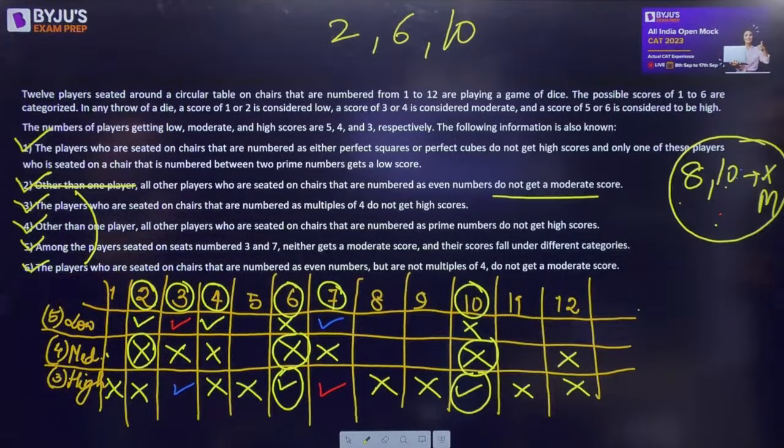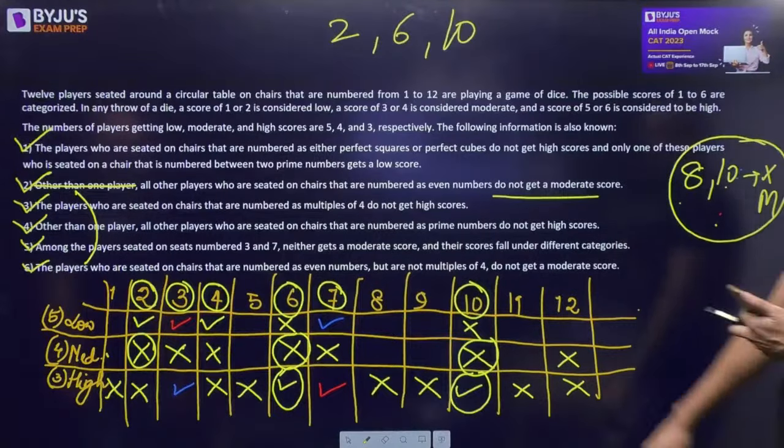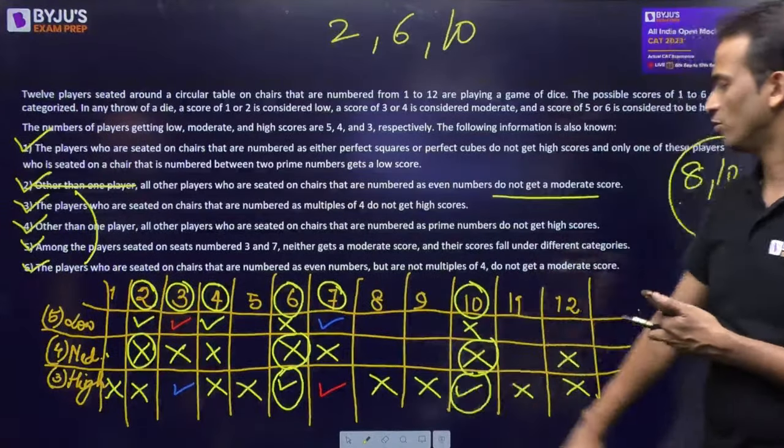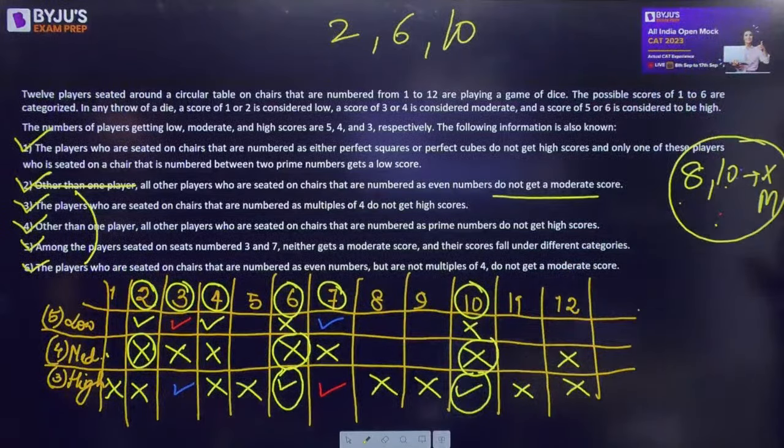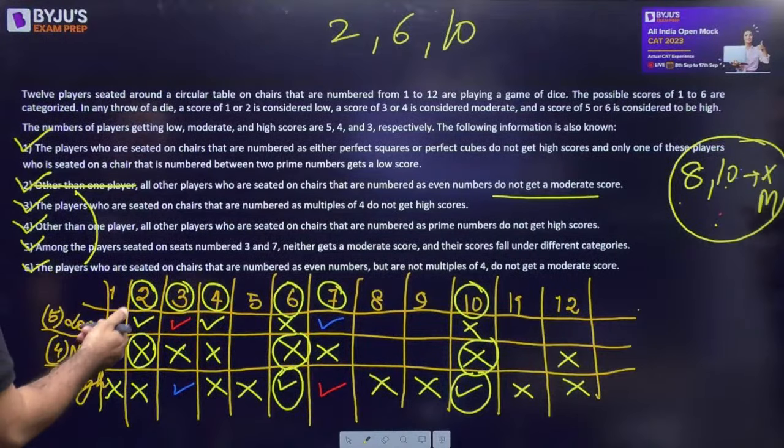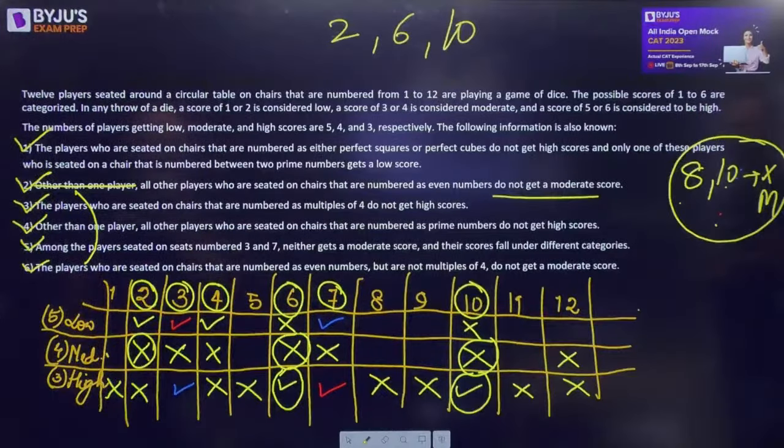So 8 and 12. I was saying 8 will definitely get a moderate because out of 8 and 10, exactly one of them will not get moderate. Does it say exactly one of them? This is what we concluded.